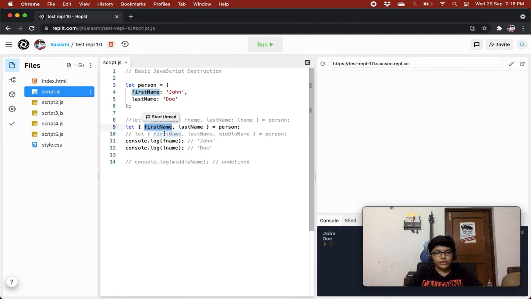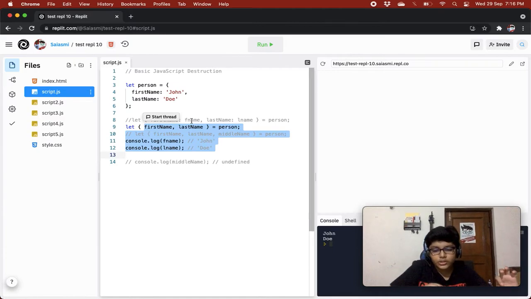If we have the person object and want to access its first name, we can either write person.firstName or we can only write firstName.